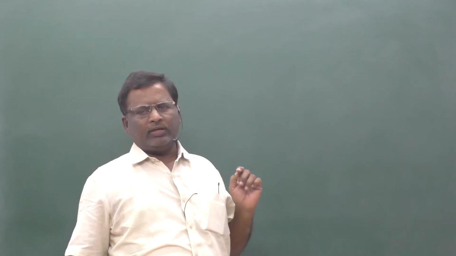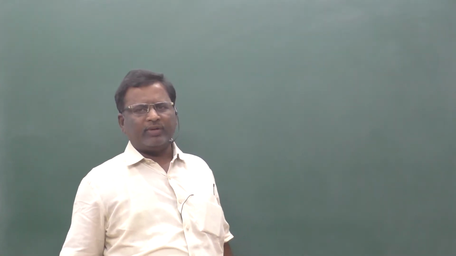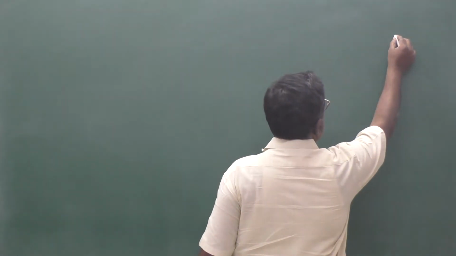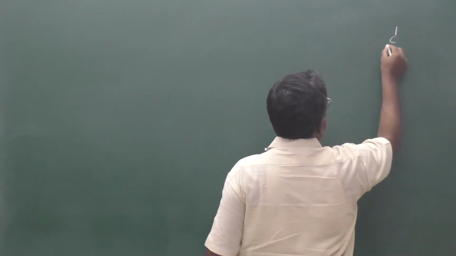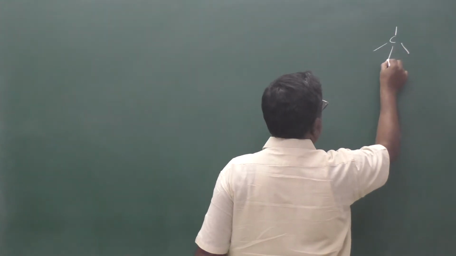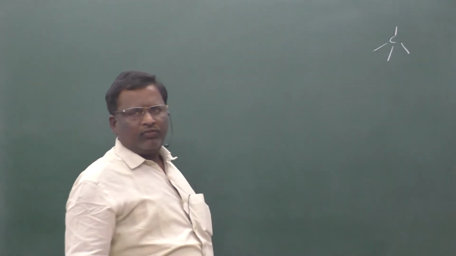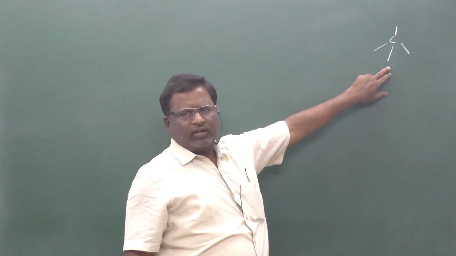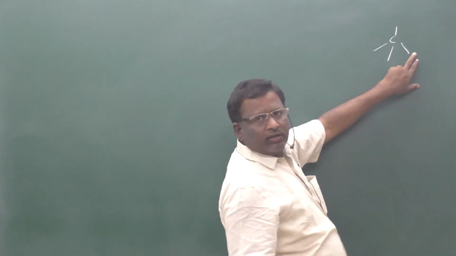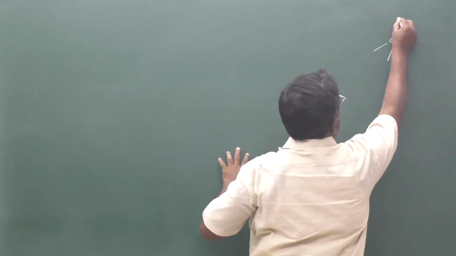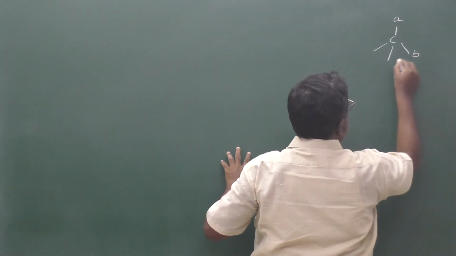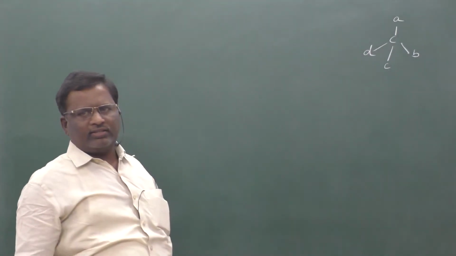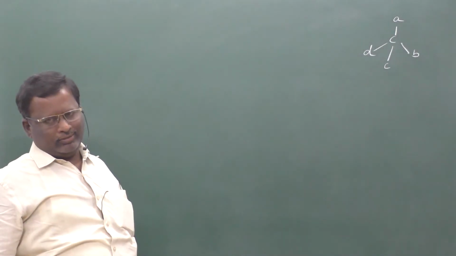If any carbon is an asymmetric carbon, meaning a carbon which is attached to 4 different groups, because each carbon can form 4 bonds. If these 4 bonds are satisfied by 4 different groups, this is known as asymmetric carbon.